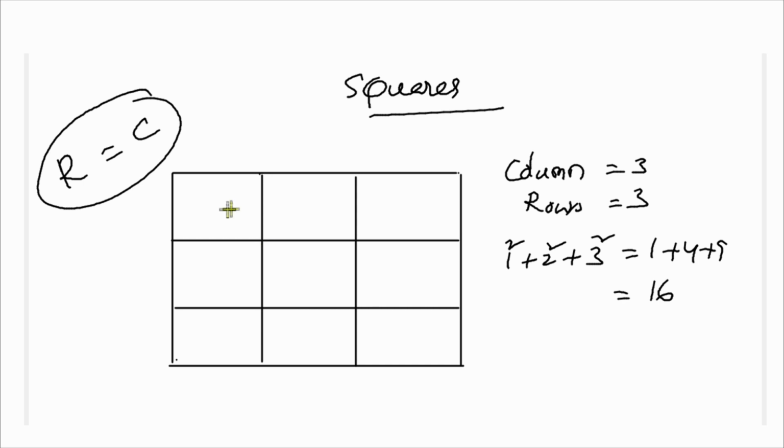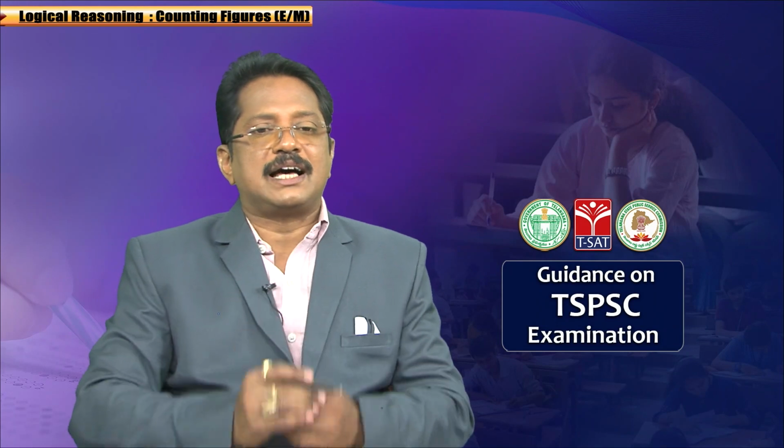When you count it: 1, 2, 3, 4, 5, 6, 7, 8, 9. Next, this will be counted as 10, this as 11, this as 12, this as 13, this as 14, this as 15, and the whole will be counted as 16. Counting like this is very difficult, correct? But I will give a simple concept to you.